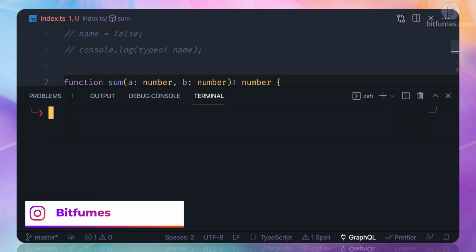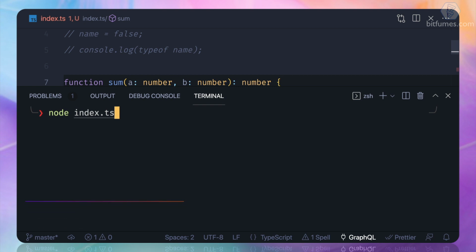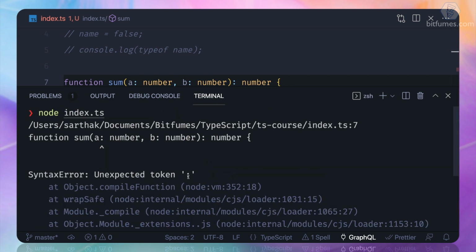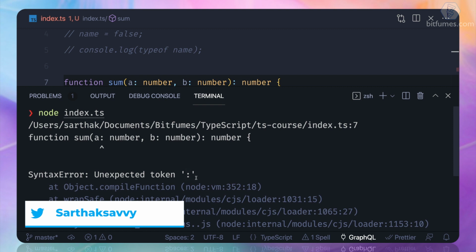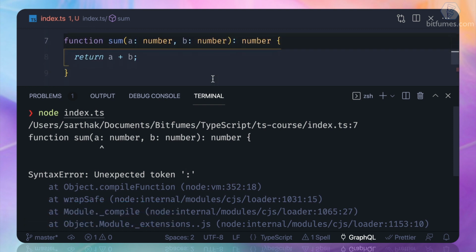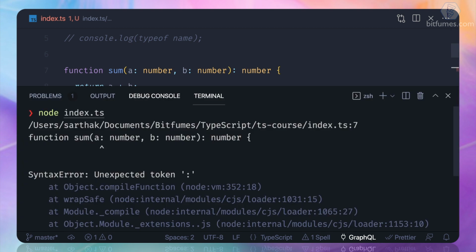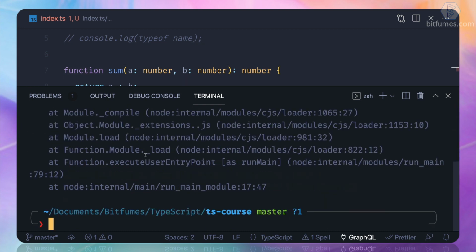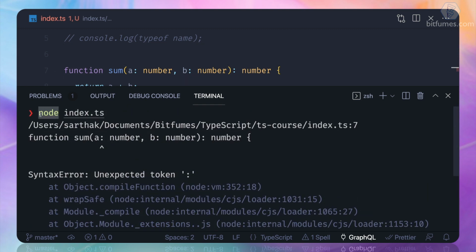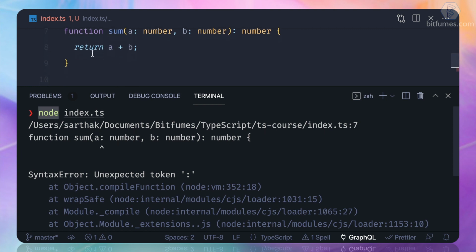But what happens if we try to run this TS file with node? We are still getting this colon, unexpected token. Why? We are doing absolutely fine. Our ESLint is not giving any error. We can provide it here like 1 or 1. But the point here is, this is not a JavaScript file. This is a TypeScript file, and Node doesn't know about TypeScript. Node just knows about JavaScript, and it's treating this index.ts file as a JavaScript file.